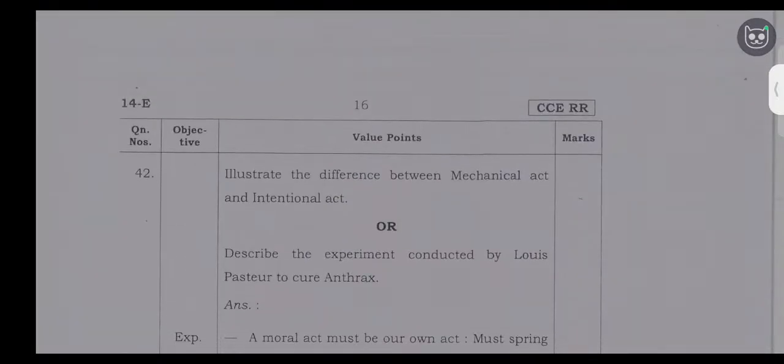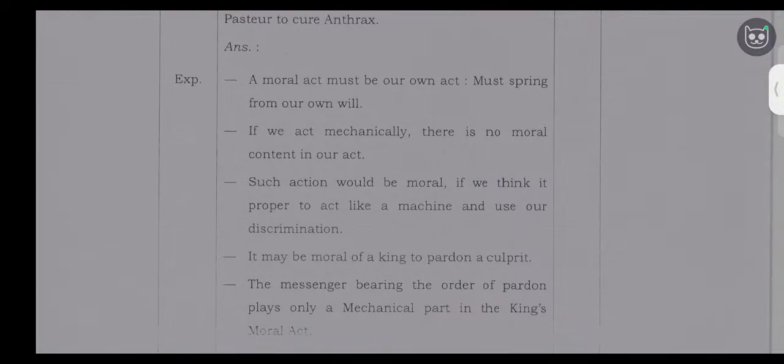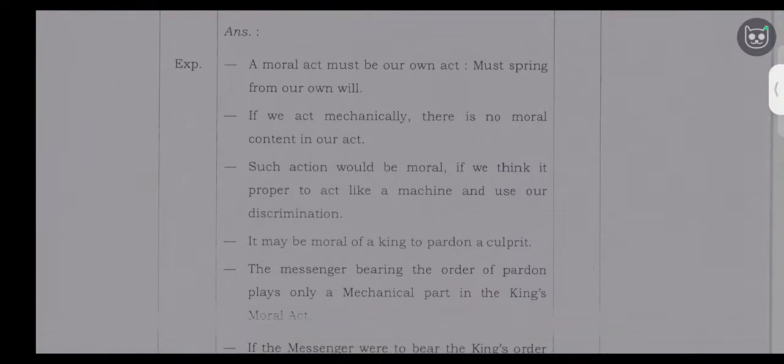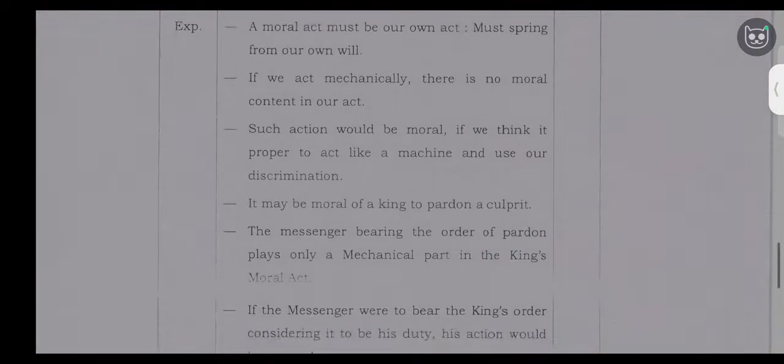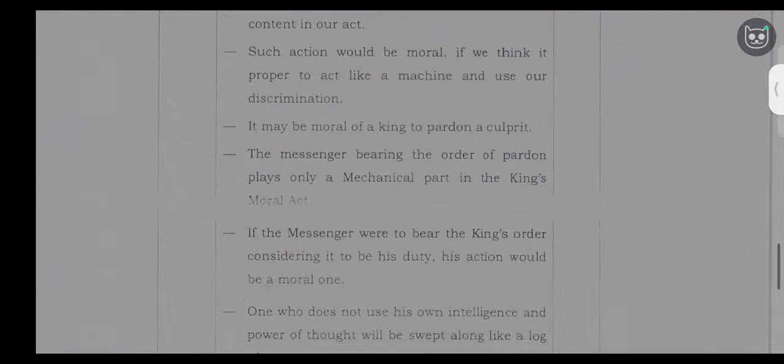Illustrate the difference between a moral act and a mechanical act, and Pasteur's experiment to cure anthrax. So a moral act must be our own act, must spring from our own will. If we act mechanically, there is no moral content in our act. Such action would be immoral. If we think it proper to act like a machine and use our discrimination, it may be moral.